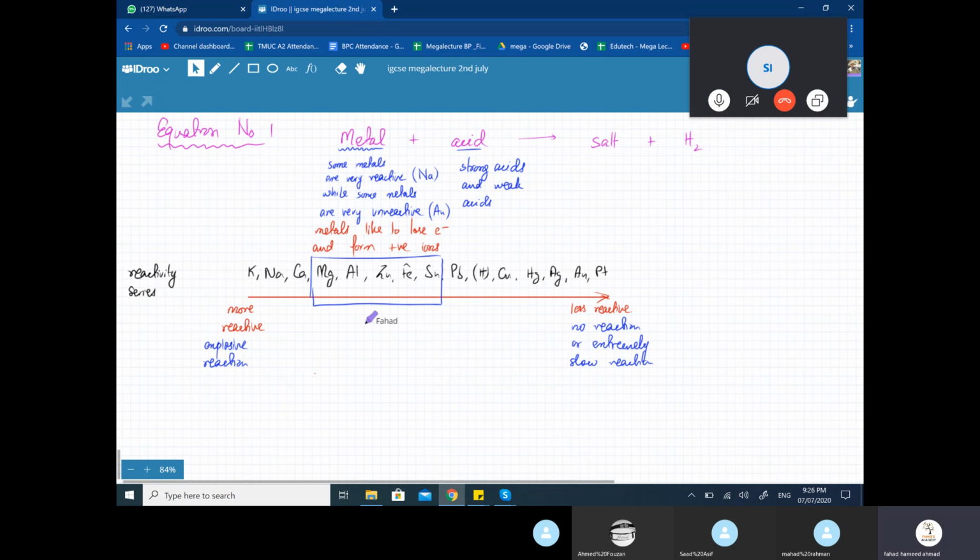These are the ones that react moderately, which means they're not going to react explosively or slowly. So their reactions are normal. They react moderately and they can be used in the school laboratory.